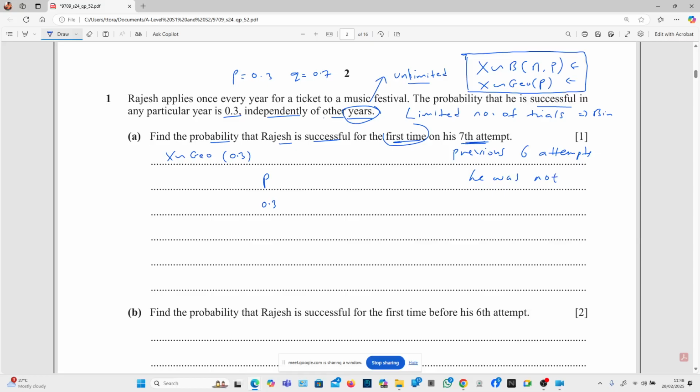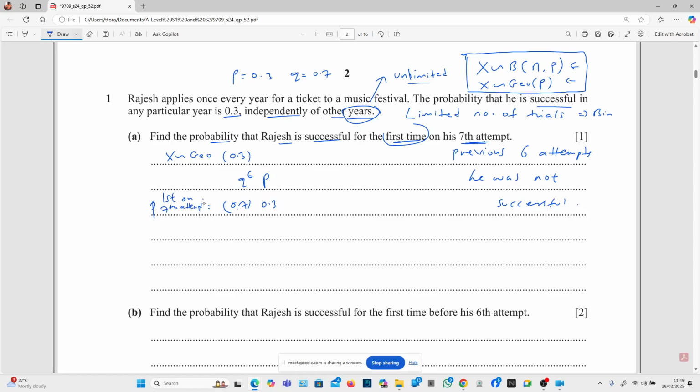Because his first success was on the 7th attempt. So therefore we have Q, which is not successful, and that is 0.7. And then Q to the power of 6, because on those 6 previous attempts he was not successful. So this is the probability of first success on the 7th attempt.